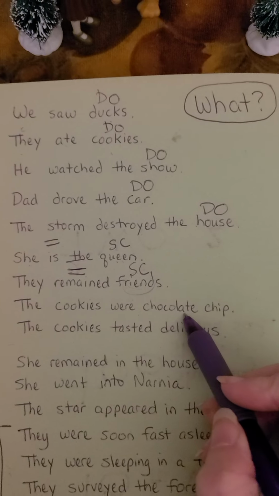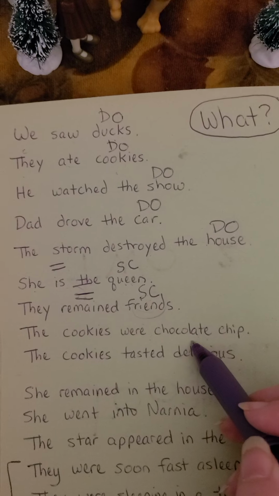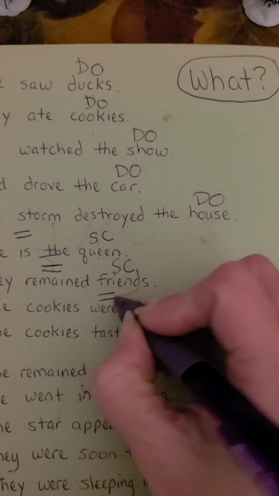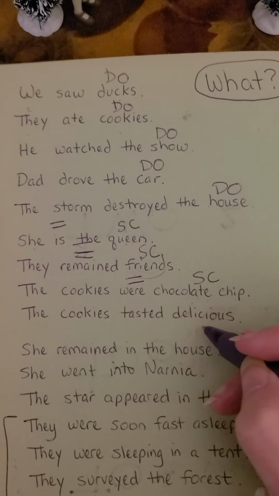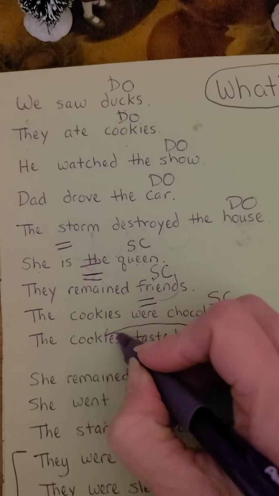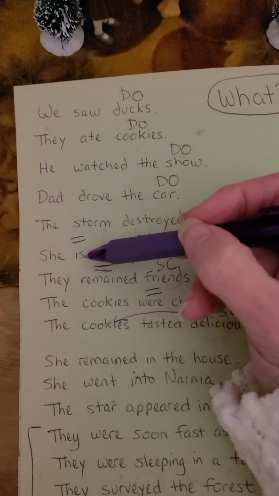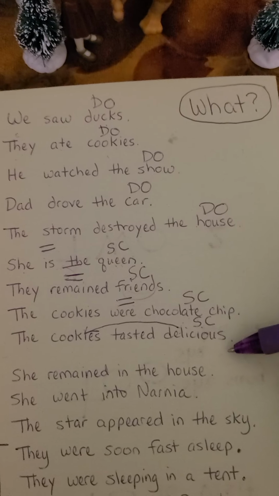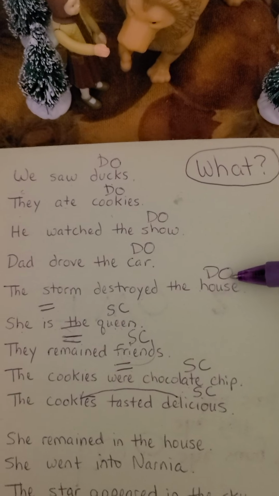The cookies were chocolate chip. What were the cookies? Chocolate chip. But is it a direct object? No, because cookies equal chocolate chip. And because they equal, this is a subject complement. The cookies tasted delicious. This word is an adjective describing cookies. That means it is a subject complement. All of these are linking verbs in these sentences, and they're followed by subject complements. All of these are action verbs, and they are followed by direct objects.